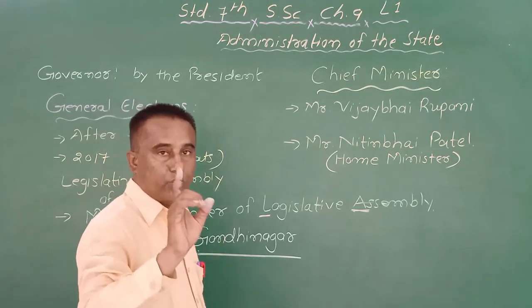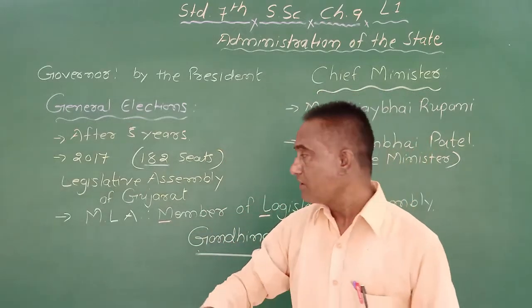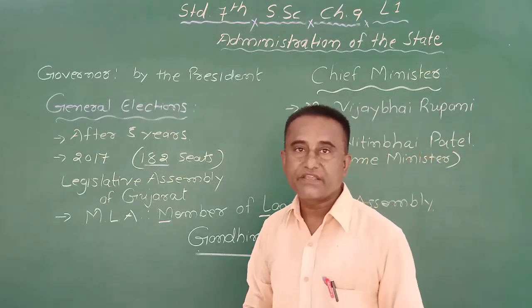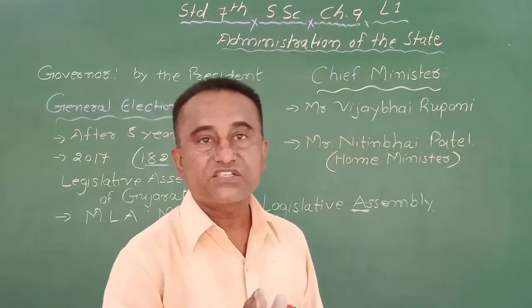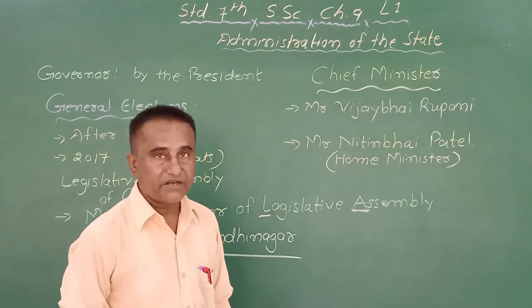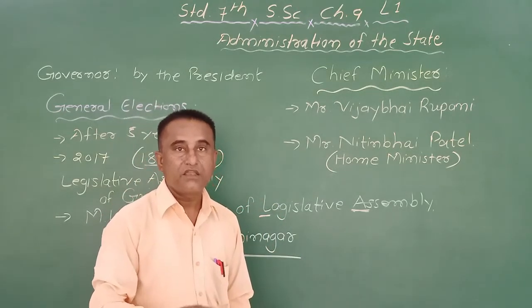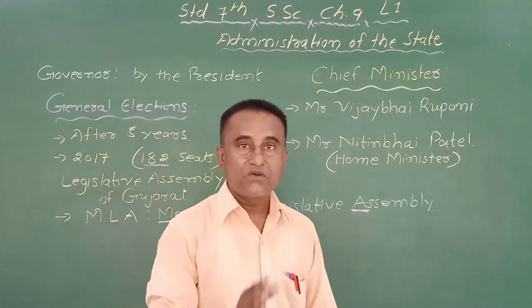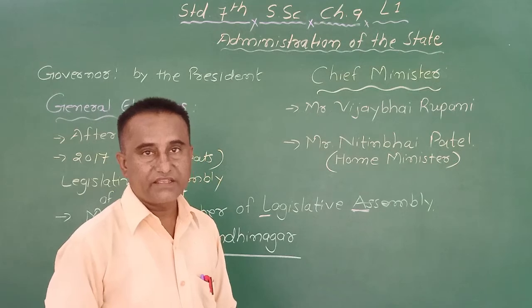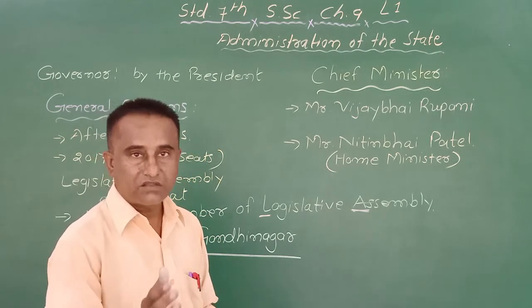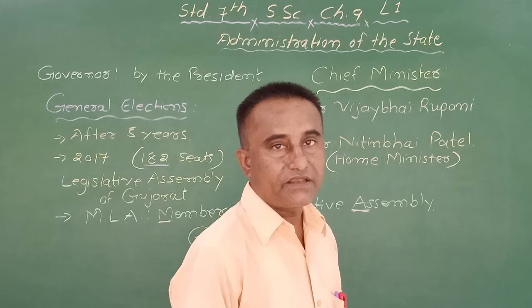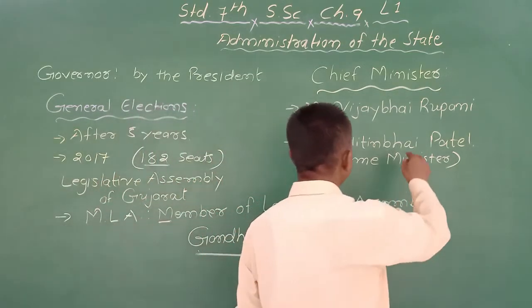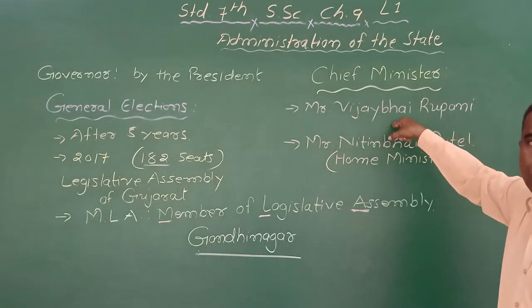Okay. Now, when the elections are held for the members of the Legislative Assembly, the party which gets a majority, means more than half the seats, the governor invites that party to frame the government. So here Mr. Vijay Bhai Rupani became the chief minister. Why?